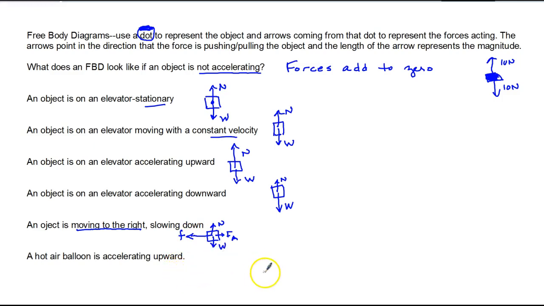A hot air balloon is accelerating upward. If it's accelerating upward, then its weight must be smaller than the buoyant force. You don't have to know that, but whatever upward force it is, and it is the buoyant force, has to be bigger than the weight. So the direction of the acceleration is the direction of the net force, the bigger arrow.